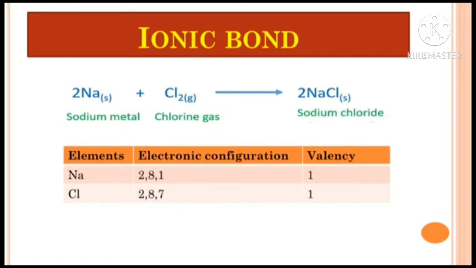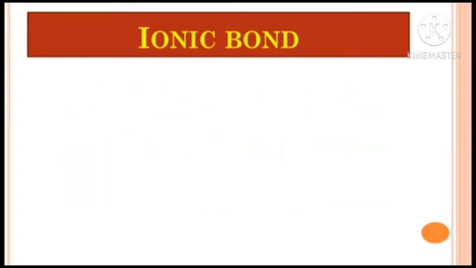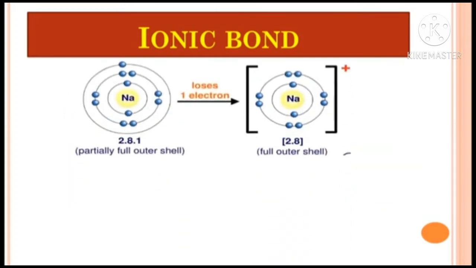Now we have seen the correlation that the valency of sodium is 1 as it has 1 electron in its valence shell. Valence shell is the last shell. And the valency of chlorine is 1 as its valence shell is short of 1 electron to have a complete octet. Now on loss of the valence electron from the M shell, the penultimate shell L of the sodium atom becomes the outermost shell. Penultimate shell means the shell under the valence shell, that means the second last shell, and it has 8 electrons in it.